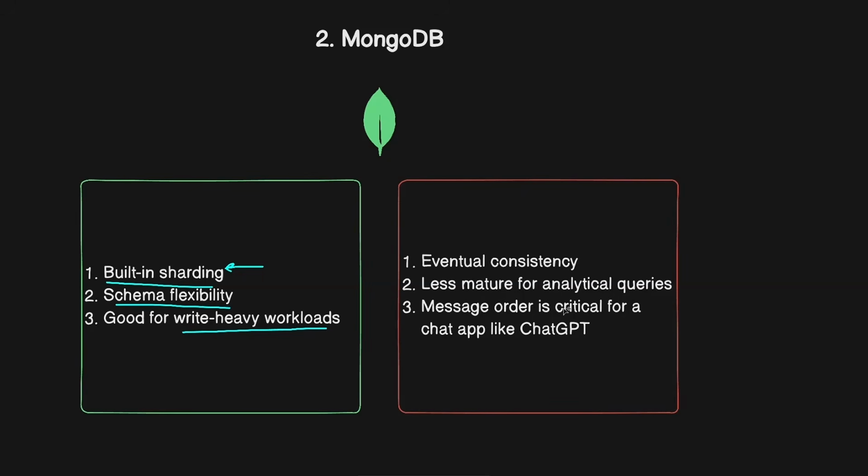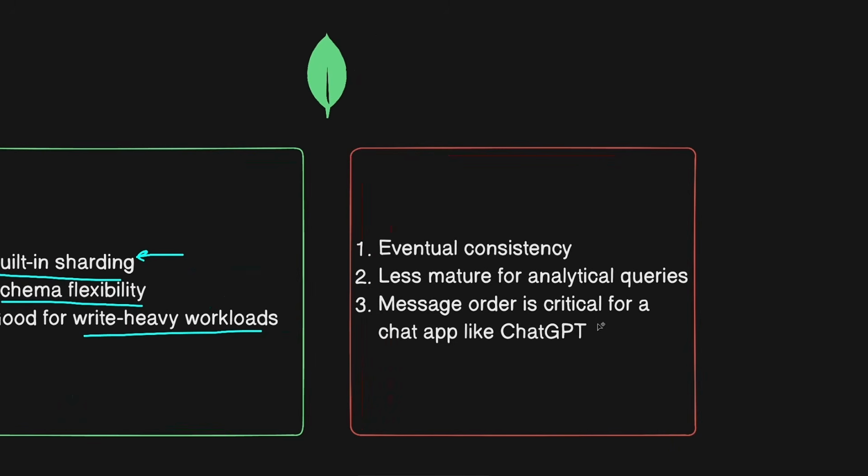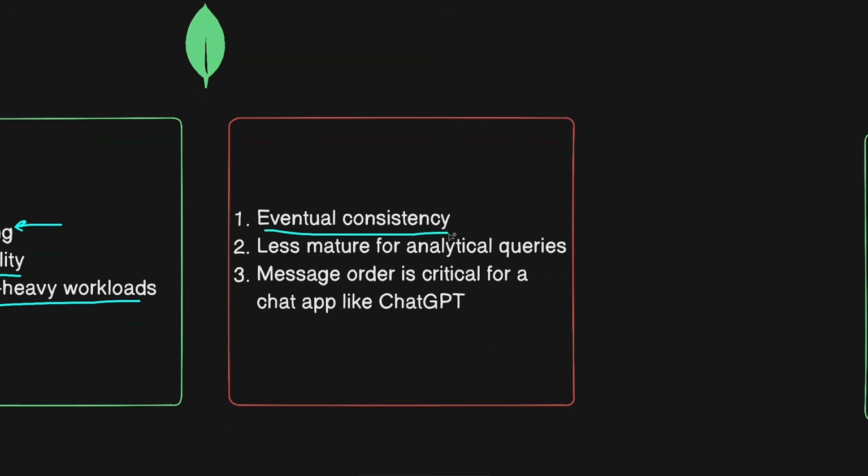But it has some major cons, which are the reasons why we don't go with MongoDB in this case. First of all, the consistency in MongoDB is eventual consistency, so it doesn't guarantee strong consistency by default. And yes, you also get the ACID properties in MongoDB at the single document level, which means if you update a single document, the operation either fully succeeds or fully fails. But for multi-document transactions, although MongoDB added full ACID support since version 4, the heavy use of multi-document transactions in MongoDB will hurt the performance a lot. And it doesn't work as well as it does in SQL databases.